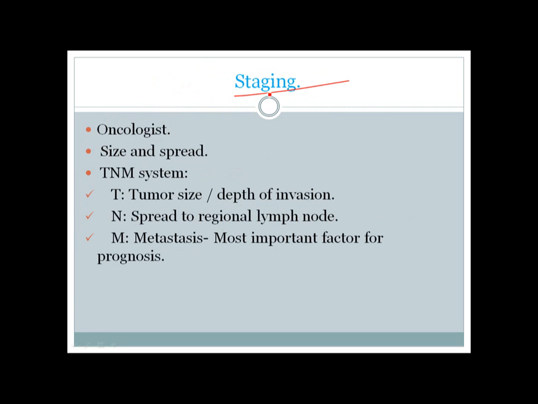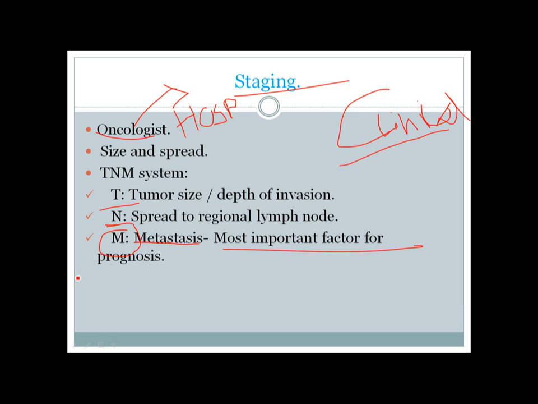Staging. Staging is something done in the hospital. It's not done in the lab, it's done by an oncologist. He sees the patient, assesses tumor size, what nodes are involved, and looks for any metastasis. So it's a clinical evaluation, not something pathological. The most important part of staging is to see for metastasis, and it's most important for determining the prognosis.